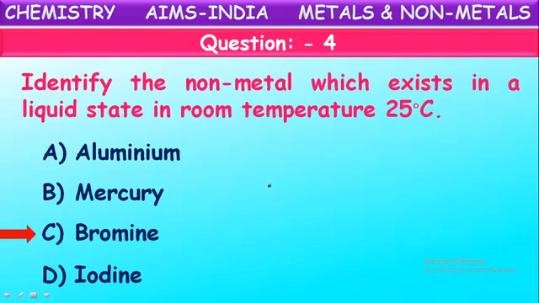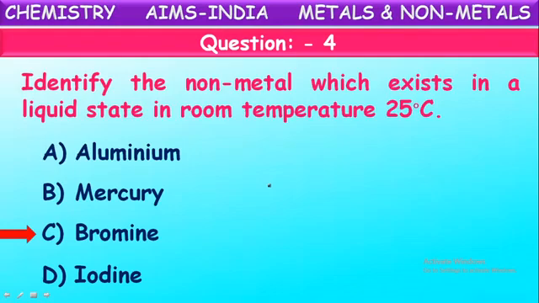That is bromine. Bromine is the only non-metal which exists in the liquid state at normal or room temperature. Generally, 25 degrees Celsius is considered room temperature. At this temperature, out of all the non-metals, only bromine exists in the liquid state. The remaining non-metals are either in the soft solid form or in the gaseous state.